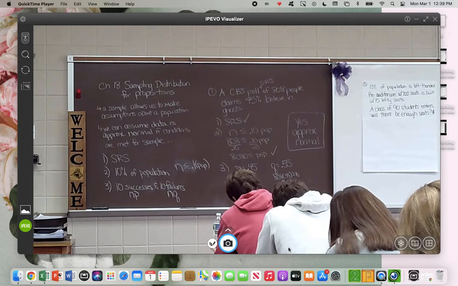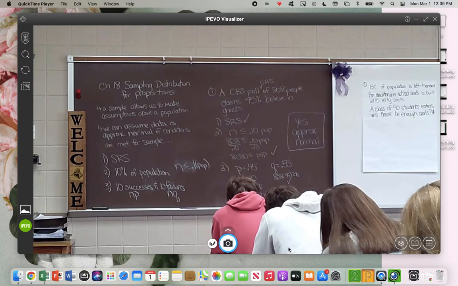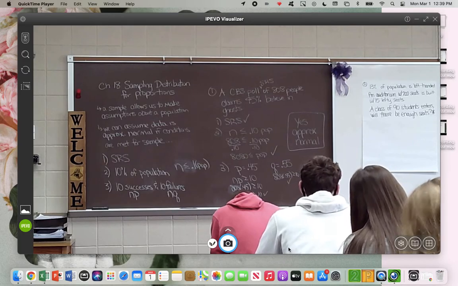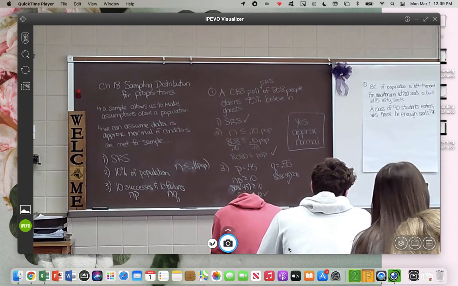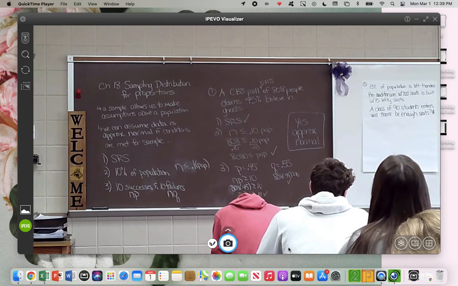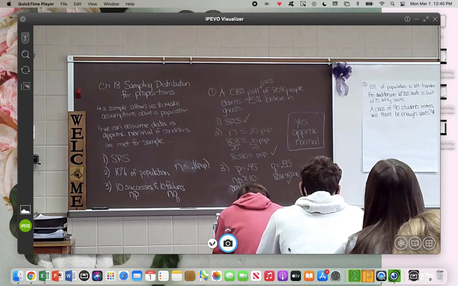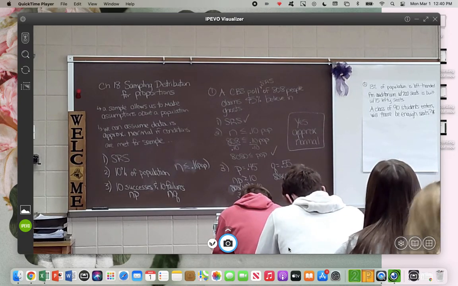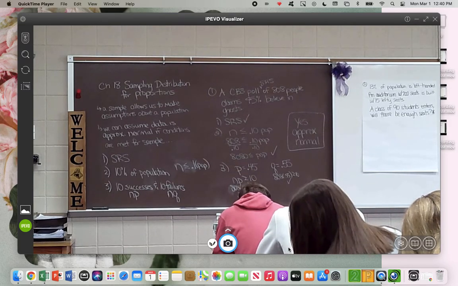So all we're doing today is checking for those conditions: simple random sample, 10% of the population, and then our successes and failures. That's not too bad, is it? We're just checking for those conditions, and then tomorrow we'll find the mean and standard deviation and go through those formulas. All right, so you guys are going to need your graphing calculator, so if you want to get those out, let's do that now, because I see some of you don't have those out.